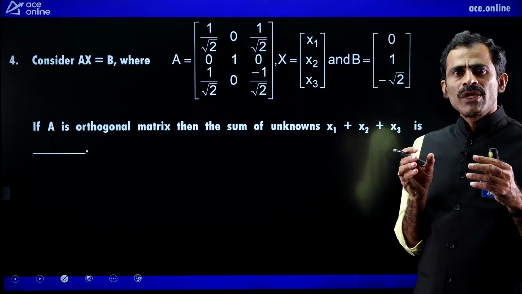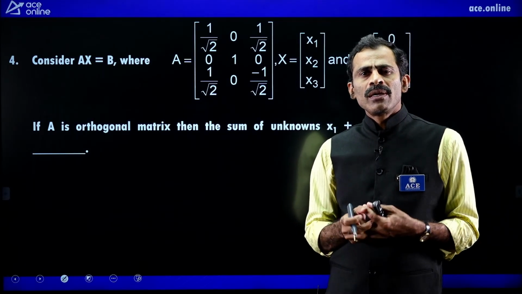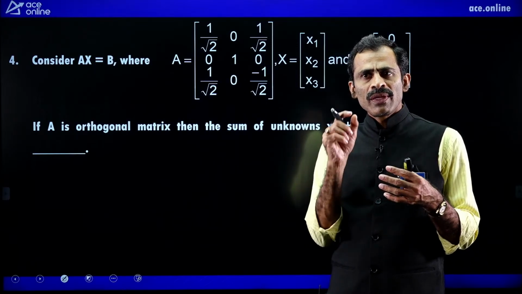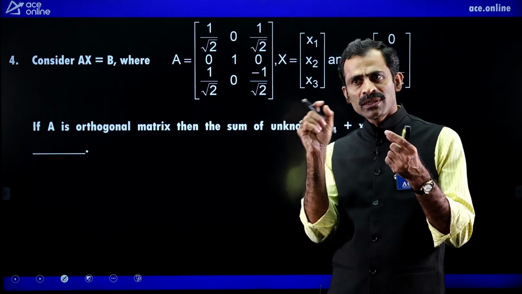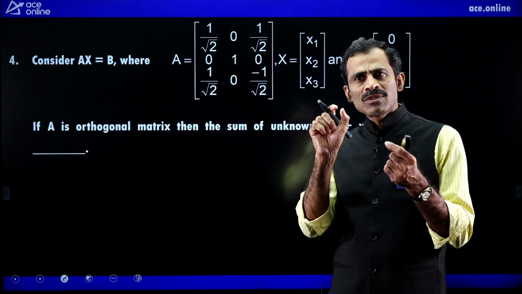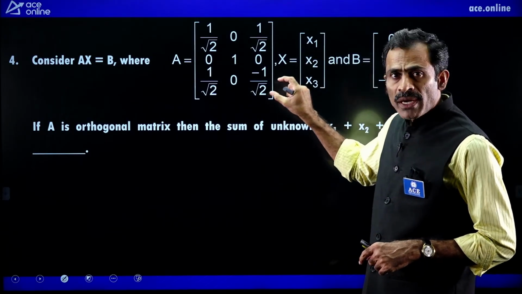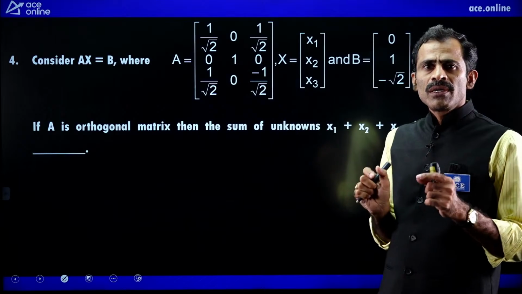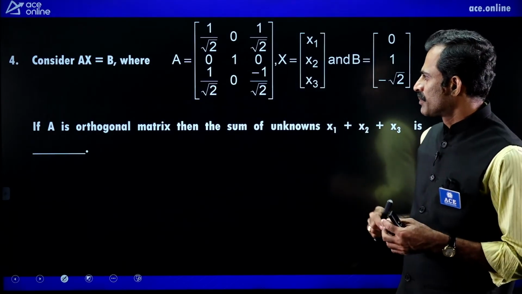According to the definition of orthogonal matrix, A into A transpose equal to I. The condition for an orthogonal matrix is A into A transpose equal to I. Then A transpose equal to A inverse. So if the matrix is orthogonal, directly we can write the inverse just by taking the transpose of itself.